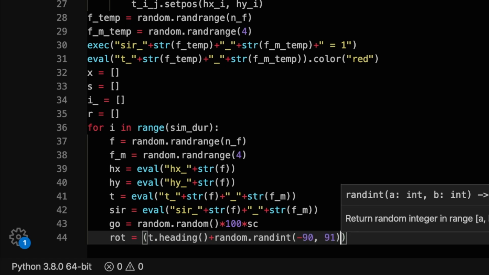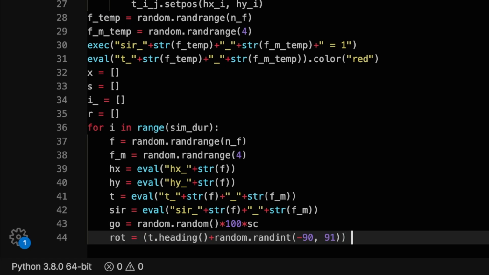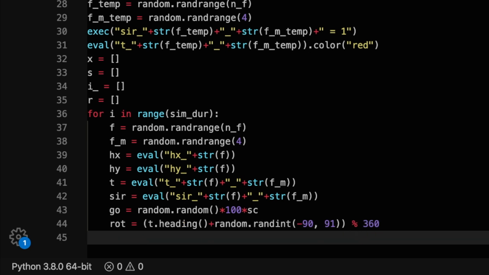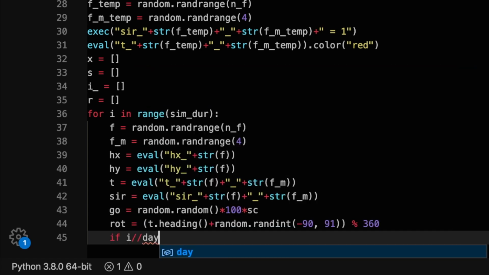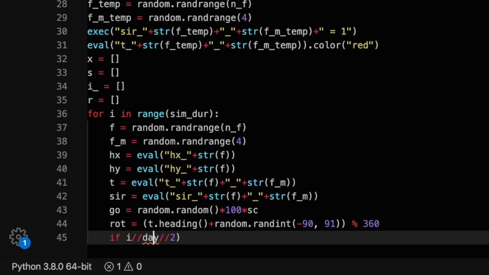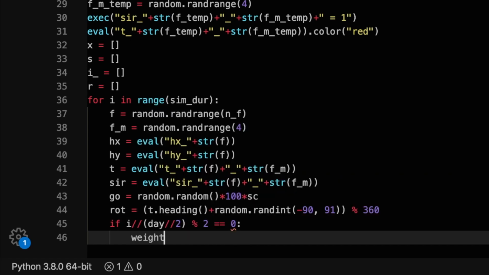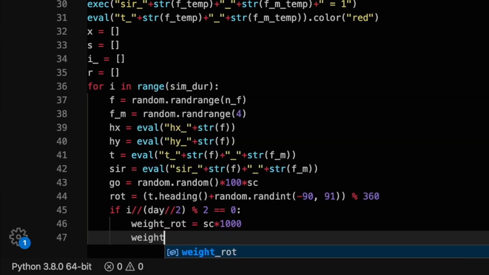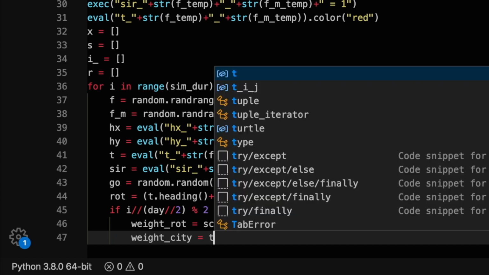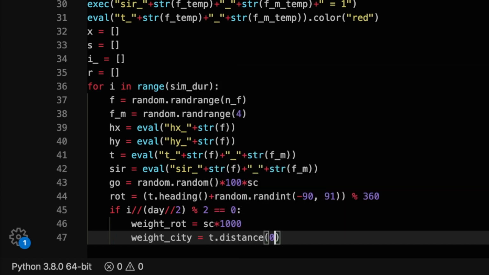Now we need to create the main window loop. This is the most fun part of the video. This loop will run for the sim_dur iterations that we have defined before. Let's pick a random family f and a random family member f_m using the rand_range feature of the random module. We can then evaluate the family's coordinates as hx and hy for later use.